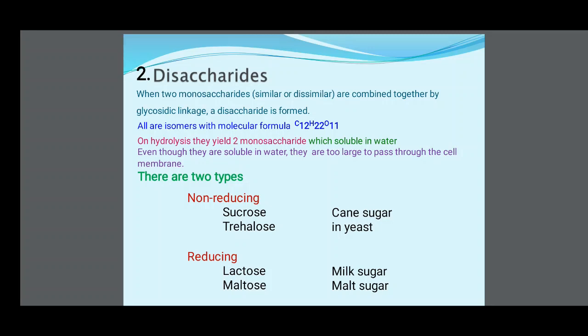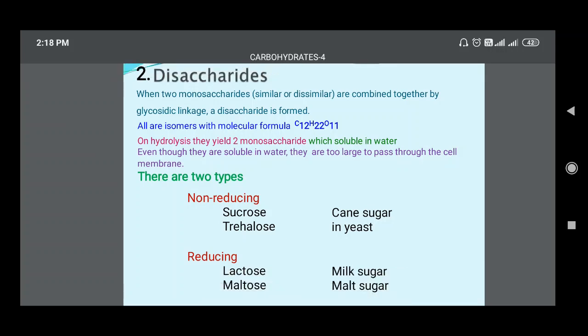Now we discuss disaccharides. When two monosaccharides, similar or dissimilar, are combined together by a glycosidic linkage, a disaccharide is formed. All are isomers with the molecular formula C12H22O11. On hydrolysis, they yield two monosaccharides which are soluble in water. Even though they are soluble in water, they are too large to pass through the cell membrane.